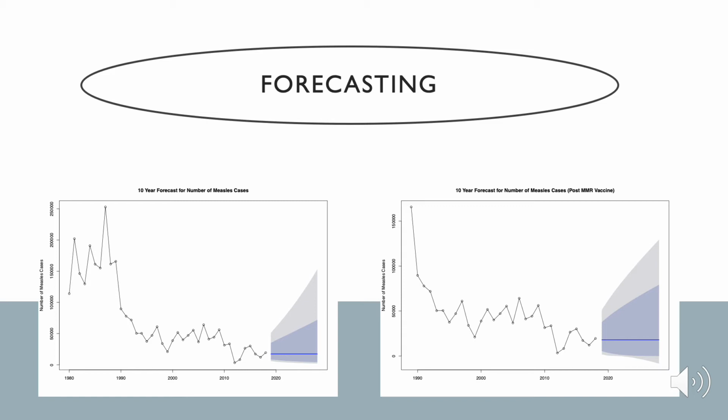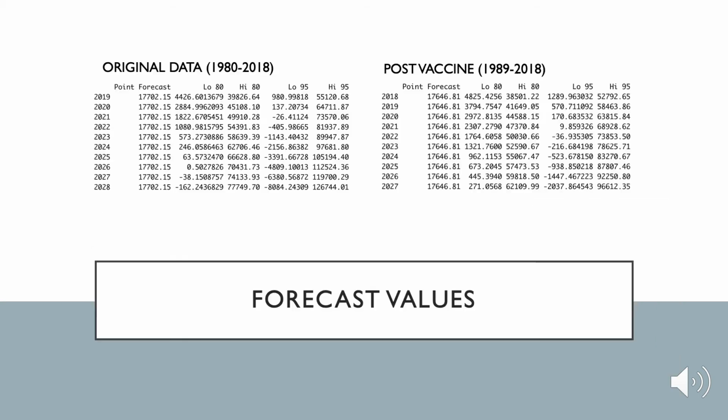On the right is the same model applied to the subset of data after the MMR vaccine. The forecast is similar, but has larger confidence bounds than the previous. The forecasted values for both the original dataset and the reduced series show similar values for the next 10 years. As you can see in the left table, the forecast is 17,702, and in the right table, the forecast is 17,647, giving a variance of 55 cases between the two series.